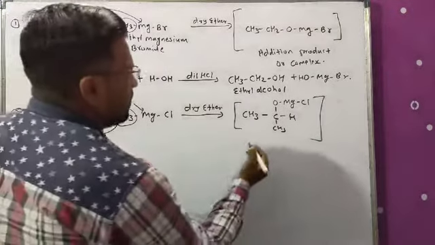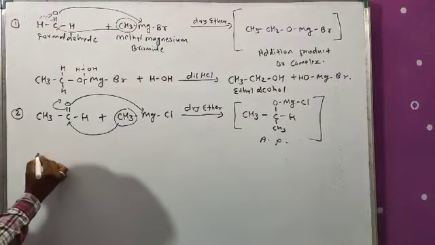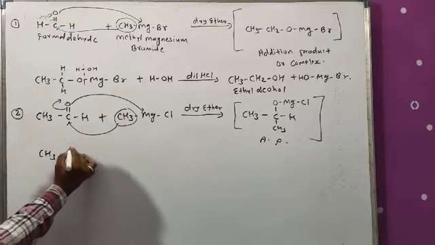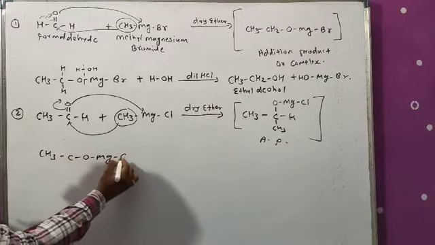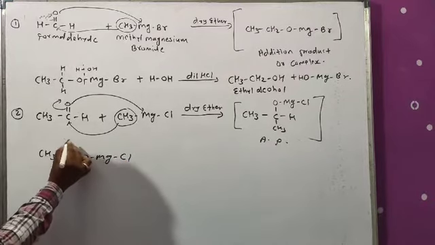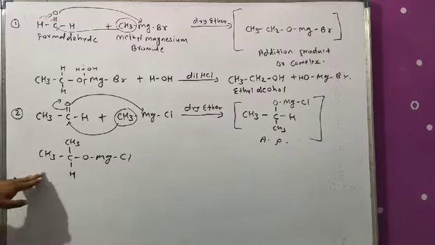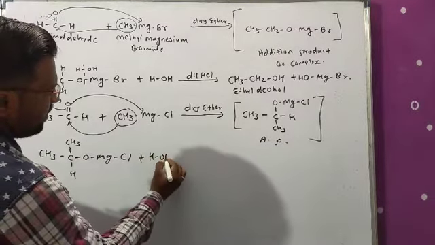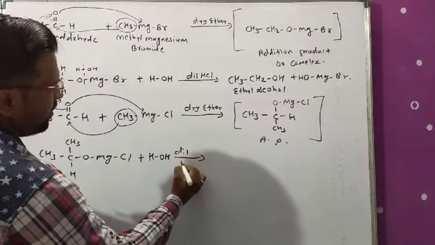Okay, now see here, this addition product undergoes acidic hydrolysis, that is CH3 CH O MgCl. यहाँ पे आप CH3 लिखो and that H. ओके, थोड़ा सा अरेंज करके लिखा, कुछ नहीं. That undergoes acidic hydrolysis in presence of dilute HCl.